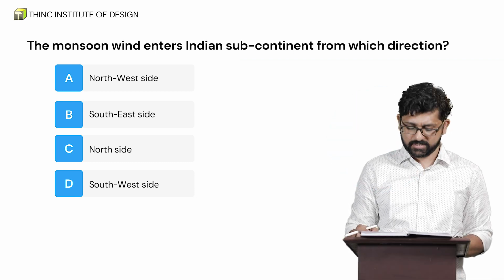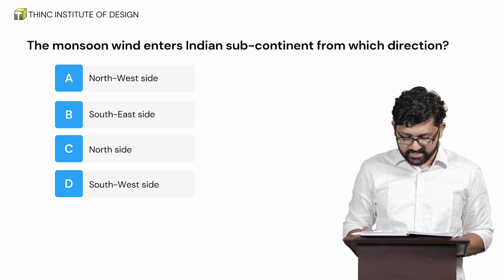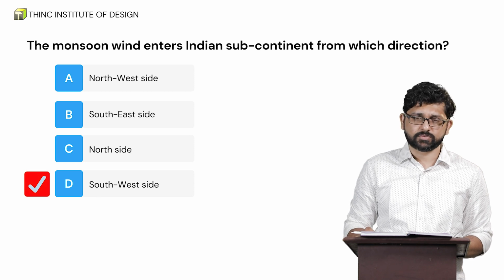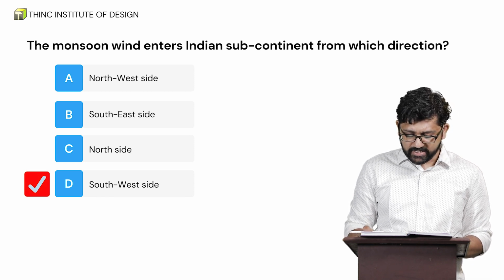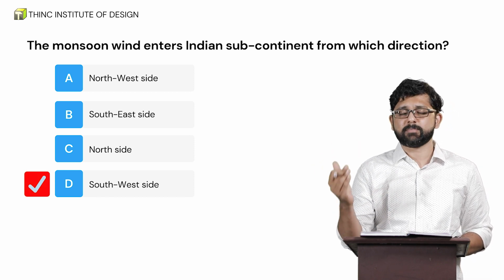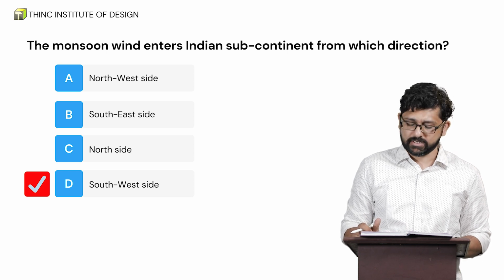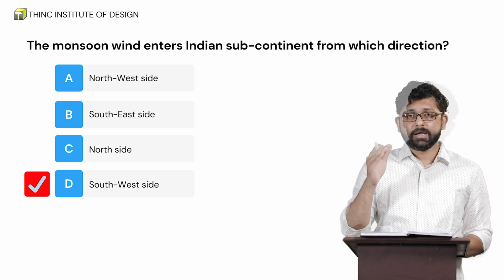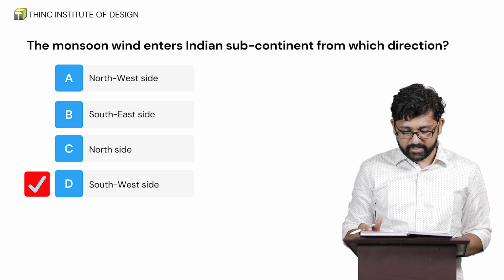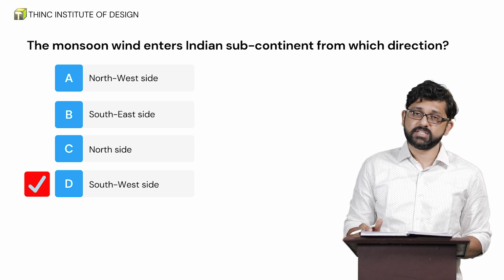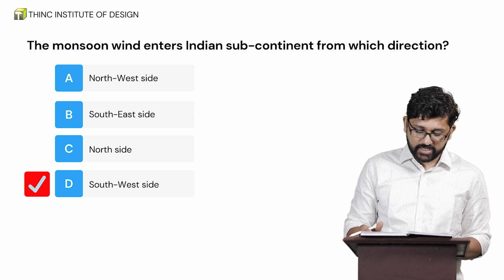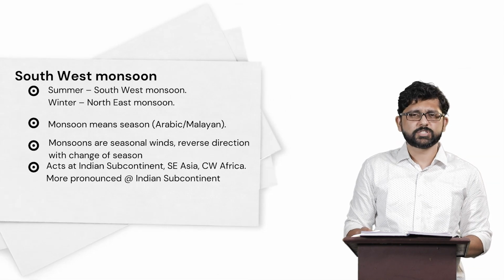Let's look at the answers. The correct answer in this case is southwest monsoon. It has to be noted here that there is also a different monsoon that happens during the winter phase in India, that is the northeast monsoon. Now, because that option was not given here, definitely the correct answer is the southwest monsoon, which happens in the summer phase. Now, what is monsoon?